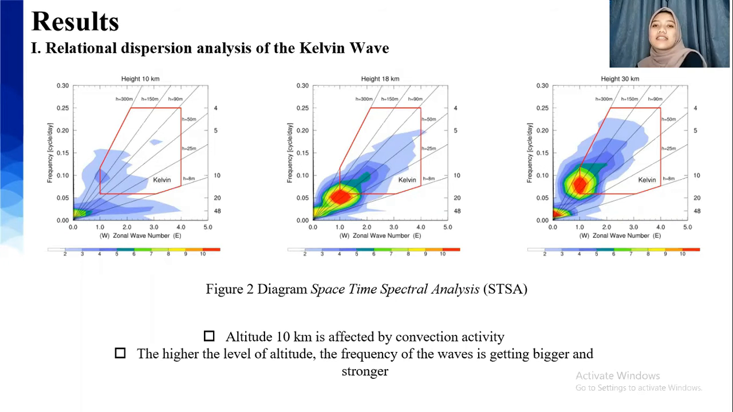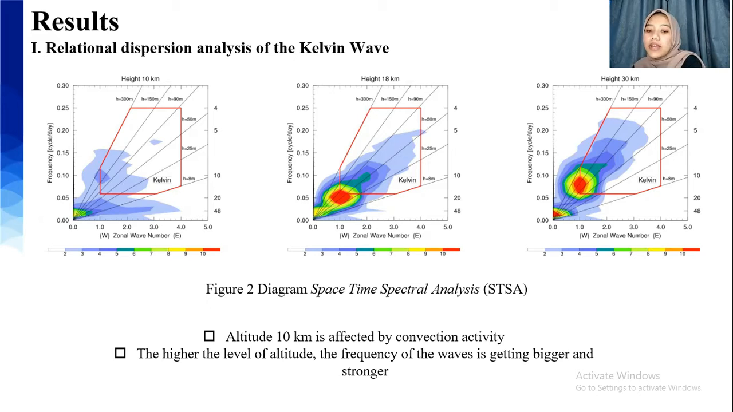And then the next is the result of our research. The first result is about the dispersion relation analysis of the Kelvin wave. In figure 2, shown is the diagram of space-time spectral analysis, and in the left picture, it shows the wave spectrum at altitude 10 km. In this layer, the wave has low frequency and long period.